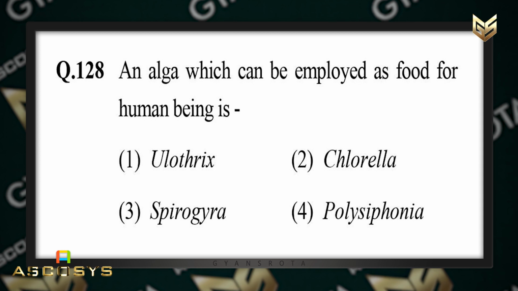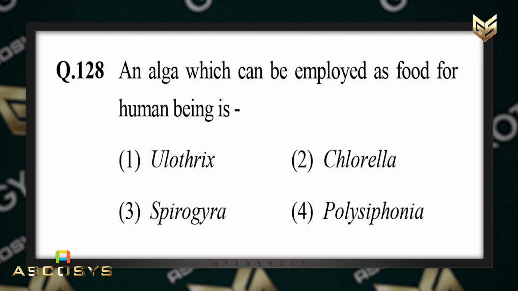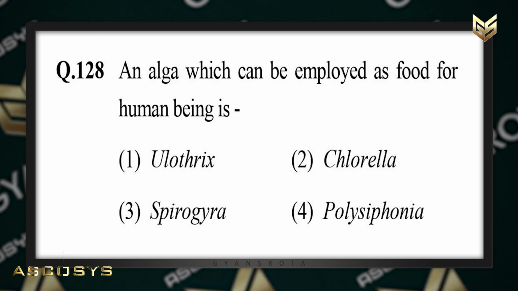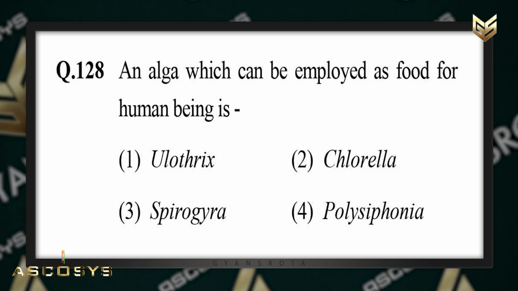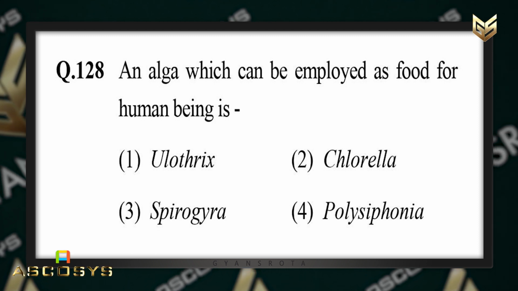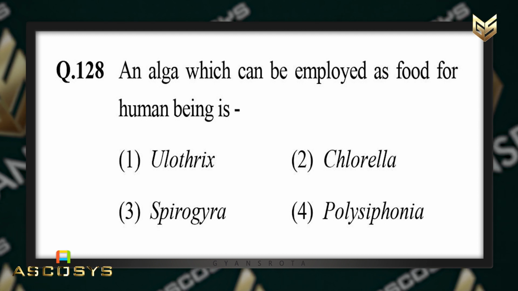Now, the next question is question number 128. An alga which can be employed as food for human beings is option number 1, Oscillatoria, option number 2, Chlorella, option number 3, Spirogyra, and option number 4, Polysiphonia. So, student, in the chapter Plant Kingdom, we have already discussed the different importance of algae, right? There we have got that an alga which can be employed as food for human beings is option number 2, that is Chlorella. Now, let's move on to the next question.